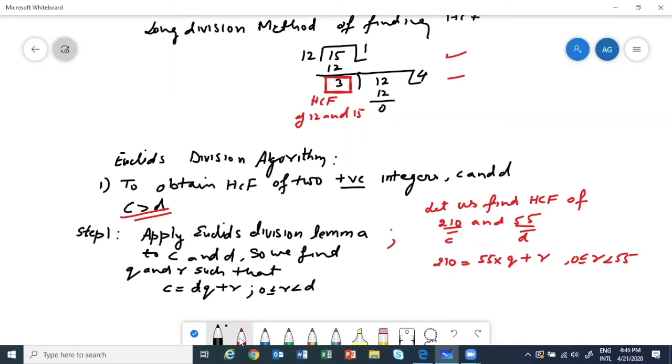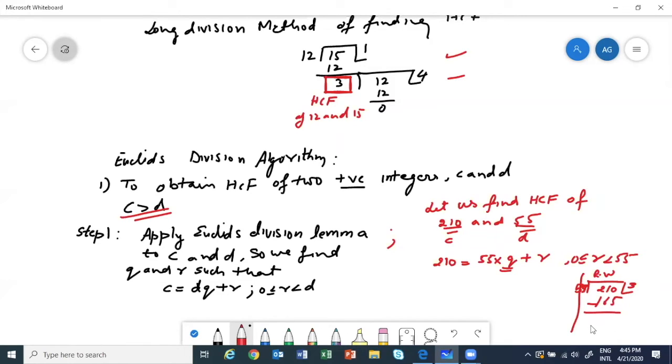Okay, so let's do here. What should be Q? We want to find Q. So what I will do? I will, in my rough work, divide 210 by 55. How much will it take? 3 times will give me 165.